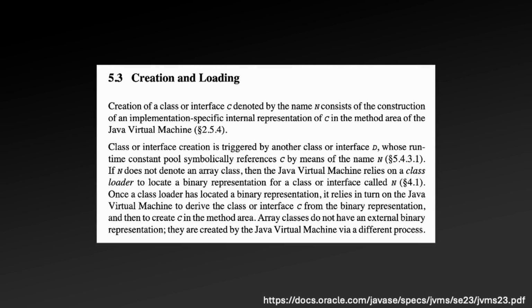Class loading is covered under section 5.3 of the JVM specification. It is the process of locating the binary representation of a class or interface and the JVM deriving the class or interface from that binary representation and loading it into the method area, which again would be metaspace in the hotspot JVM as we covered in the previous section.